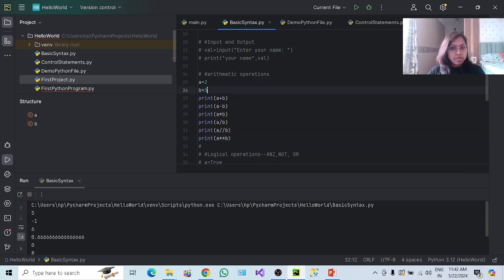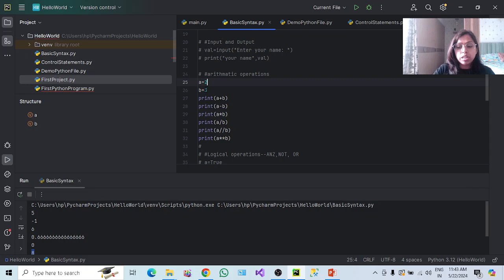see 2 plus 3 prints 5. Okay, 2 minus 3 is minus 1. 2 into 3, it's coming 6. Okay, 2 divided by 3, it is giving me 0.666. If we use this double backslash, it's a floor division. So it will round off all the values after the decimal, and it will display only this. And then 2 raised to the power 3, we can say 2 into 2 into 2, 3 times. So it will come as 8.